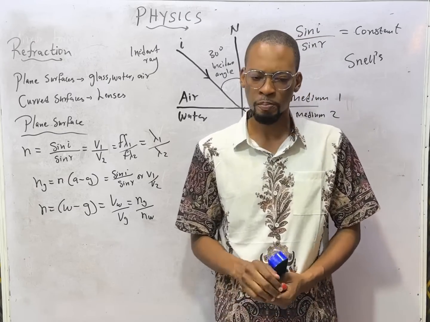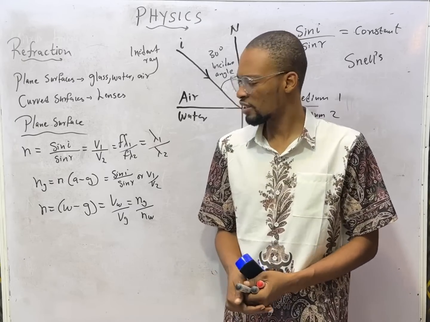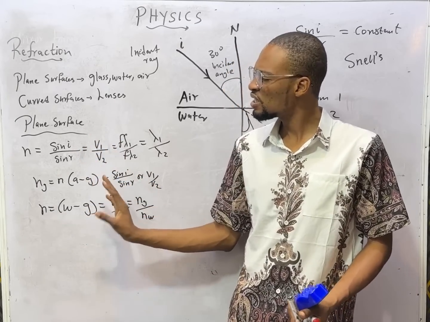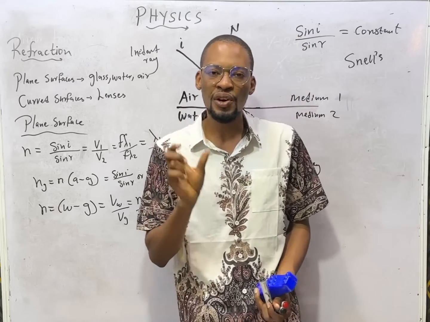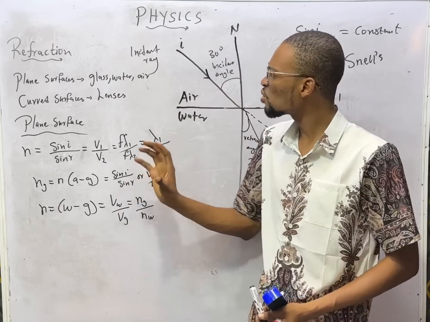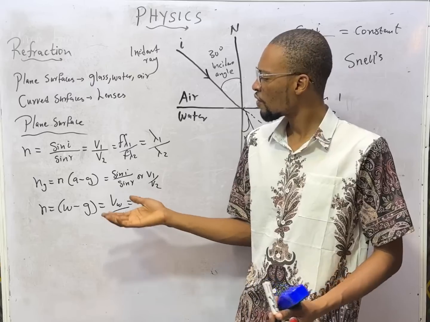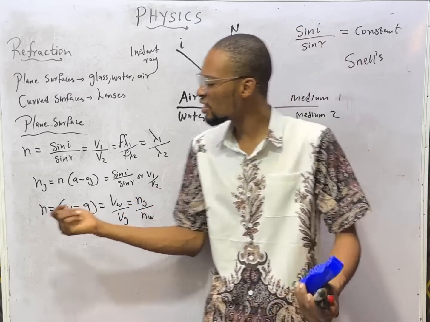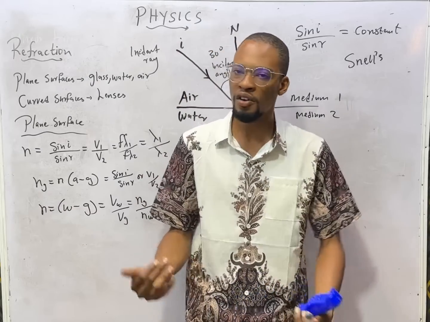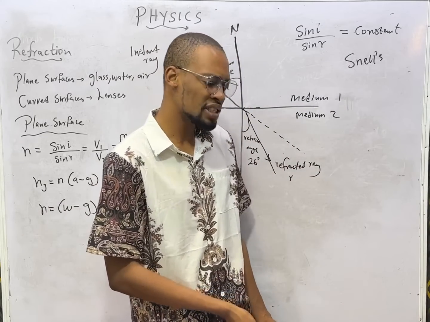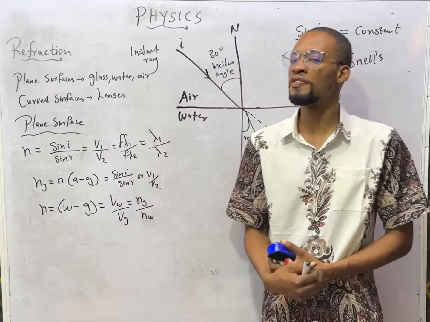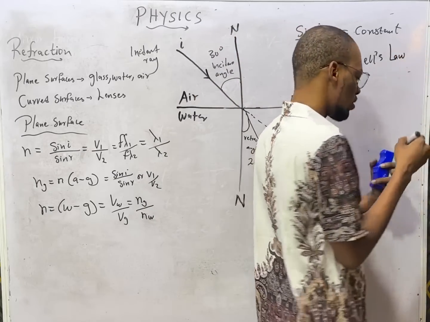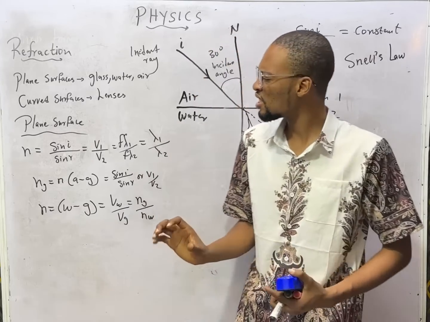Ladies and gentlemen, it is time for certain formulas that you will need. For plane surfaces, these are formulas you will need to solve questions when it comes to refraction. Refractive index is basically the ratio of sin i over sin r, or refractive index is the sine of the incident angle over the sine of the refracted angle. And that is Snell's law of refraction. That is the general formula.